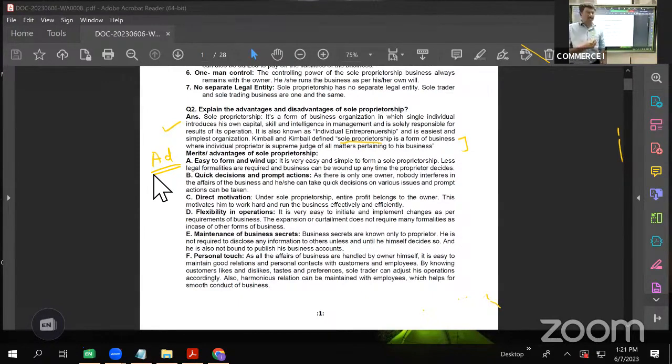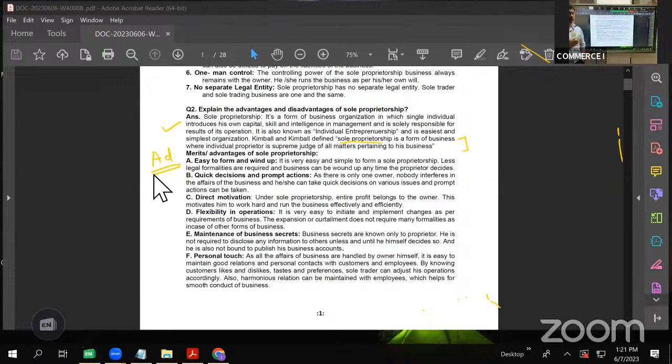Suppose there is Mr. X, he wanted to start a mobile shop. He invested 10 lakh rupees and started a mobile shop. As you know by now, there are very few legal formalities to be fulfilled. So he can easily approach one desk, take that permission, and start that sole proprietary firm.